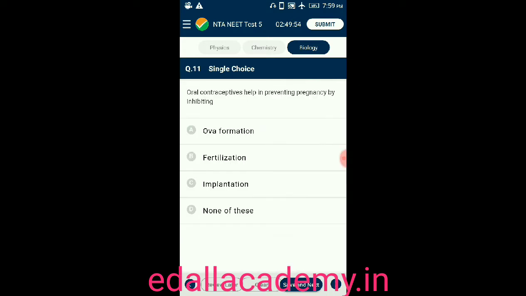Question number 11. Oral contraceptives help in preventing pregnancy by inhibiting. Option A, ova formation. Option B, fertilization. Option C, implantation. Option D, none of these. So oral contraceptives help in preventing pregnancy by inhibiting ova formation. It is the correct answer for this question.